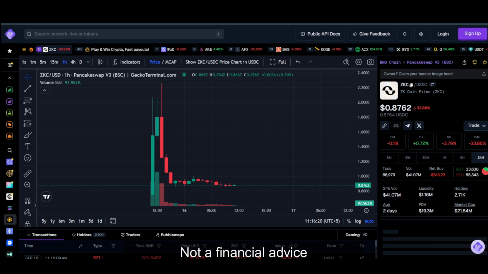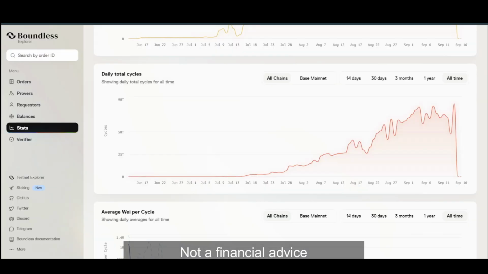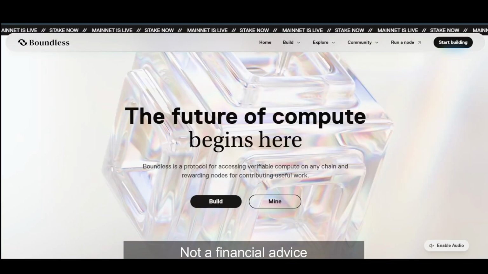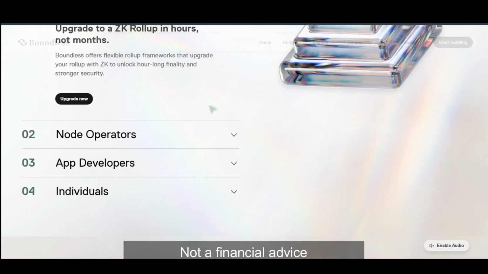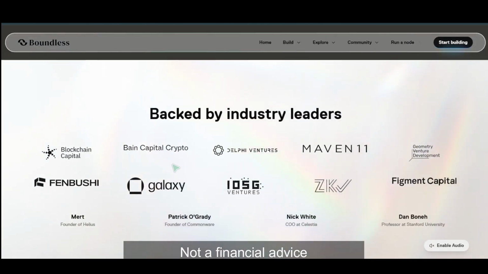Now in terms of their governance, they don't have anything here as well, and you can also do the staking as well, and they have yet to launch this stake section as well. Now overall, in terms of the investors, I think they do have a lot of investors. There is Blockchain Capital, Band Capital, Delphi Ventures.